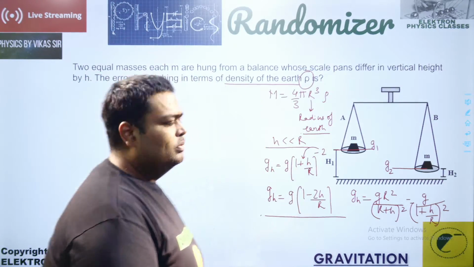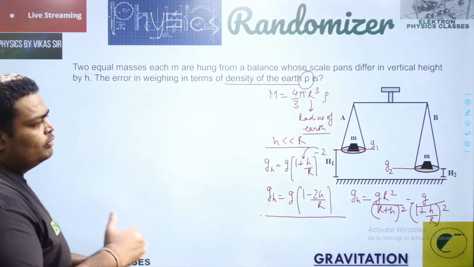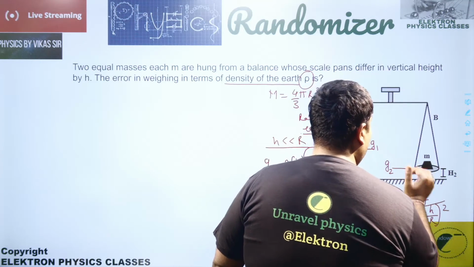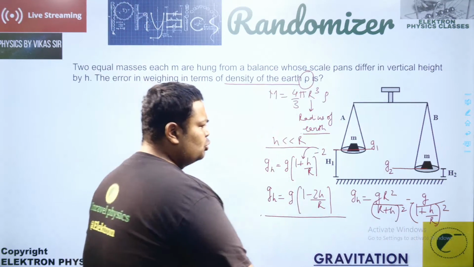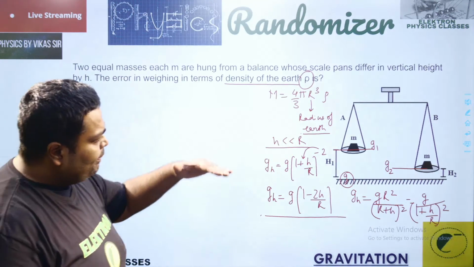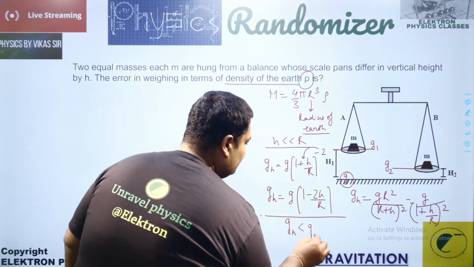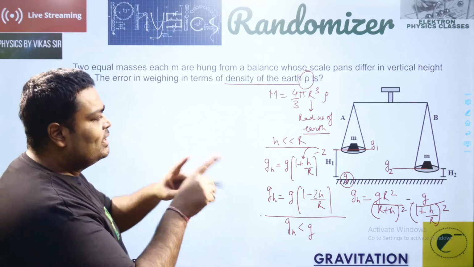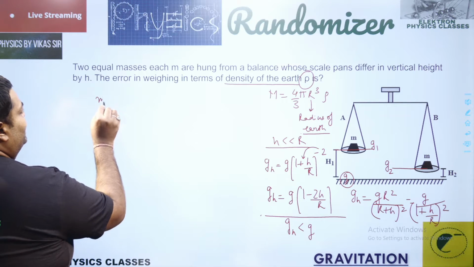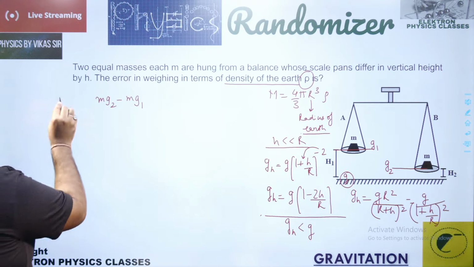So what's the value for the weight? This is for the error in weight. Which value will be more? Whichever is nearer will have a higher value of g. The true value is at the surface, g. But as we move up, the value of g decreases. The g at a height h is less than g, we know that. So that means mg2 is a greater weight in comparison to mg1. So the error in weighing is going to be mg2 minus mg1. That's the error in weight.